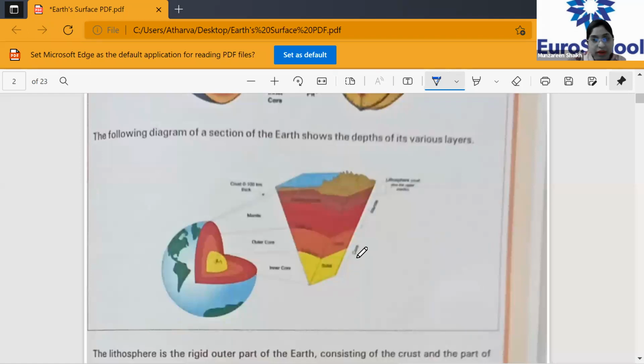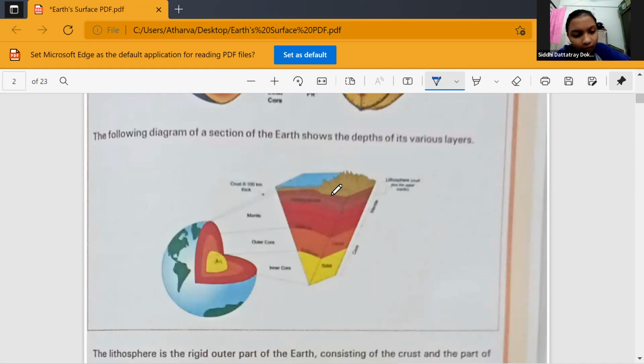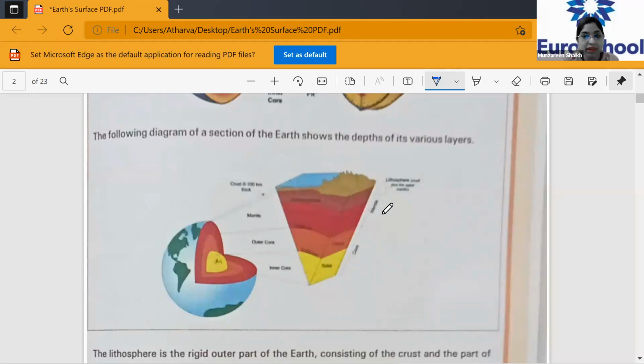So the earth's crust is the outer part of the earth's surface. That's the earth's surface. Can you see the mantle? Can you show them the mantle? Then you have the outer core, and then the inner core. Clear? All these diagrams you've already done in the previous classes.